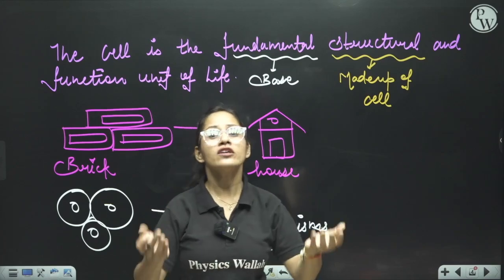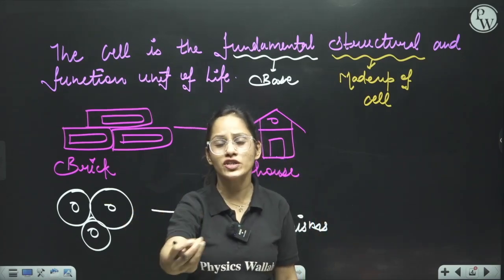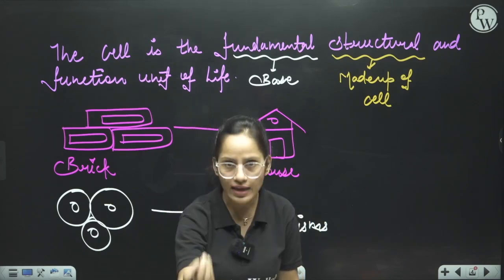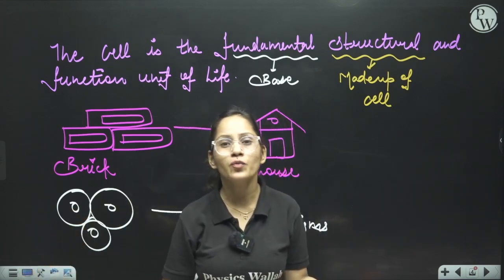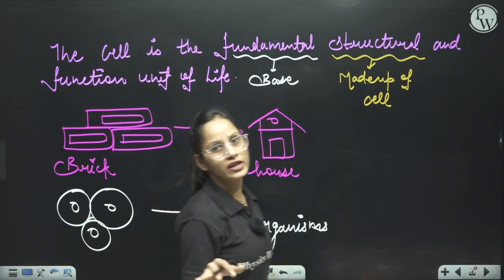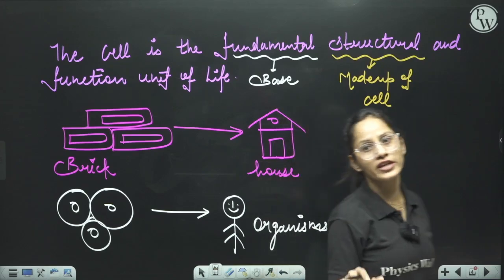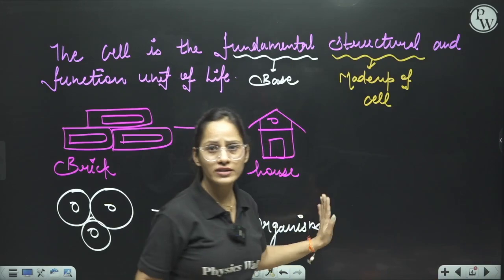Because the base of our structure, the unit of our structure, is known as cell. In the same way, without brick, a house cannot be made; without cell, the structure of a body cannot be made. I hope you have understood this.